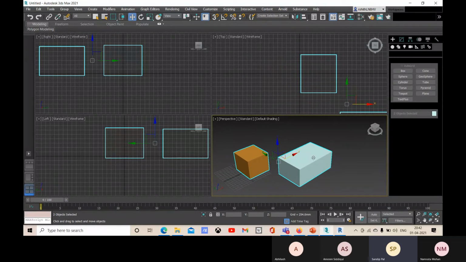So you can do this also with shortcuts. If you want to select the x-axis, y-axis, or z-axis, we have shortcuts for that. F5 is for x, and if you press F6, you see that y is highlighted, and if you press F7, the z axis will be highlighted. So F5 for X, F6 for Y, and F7 for Z.